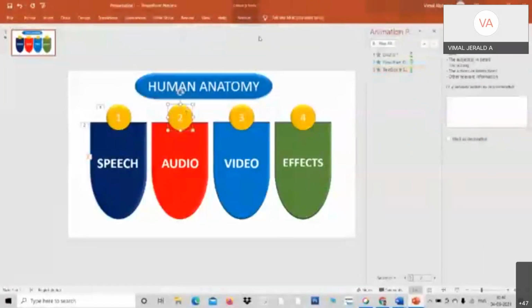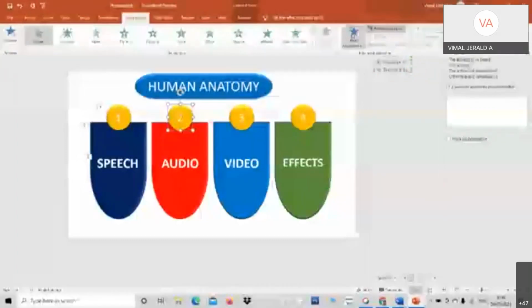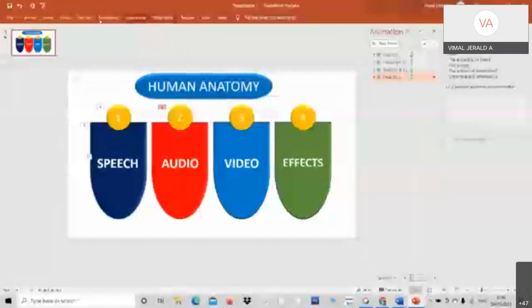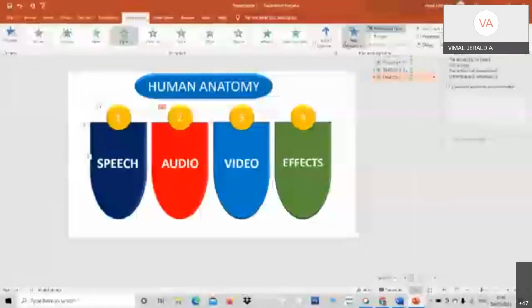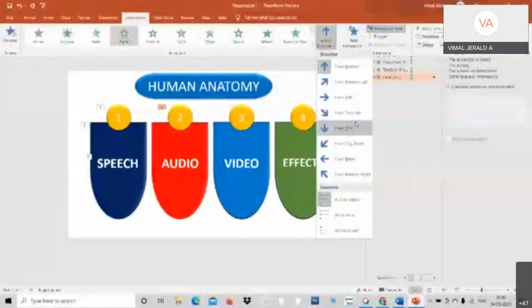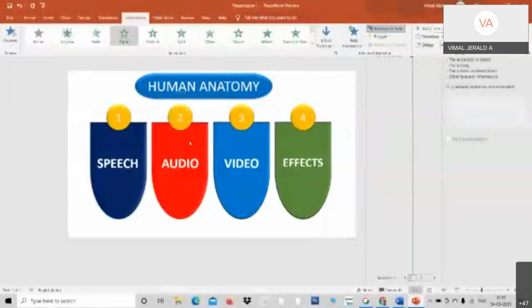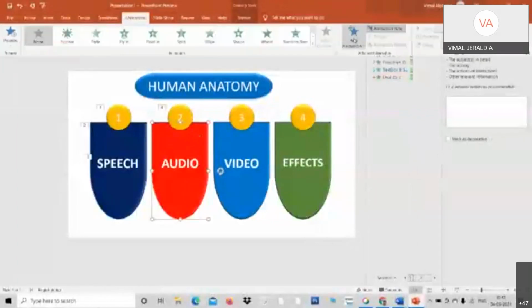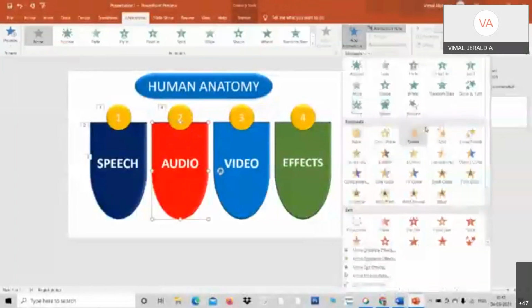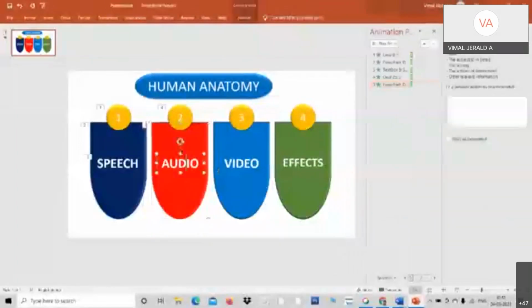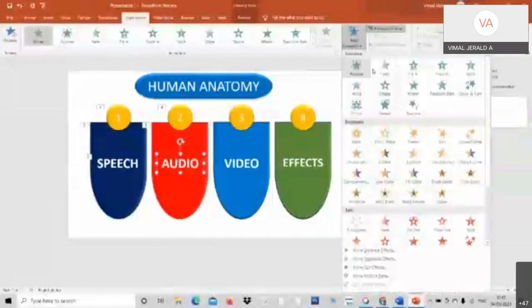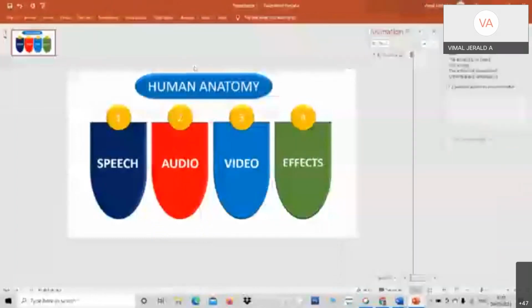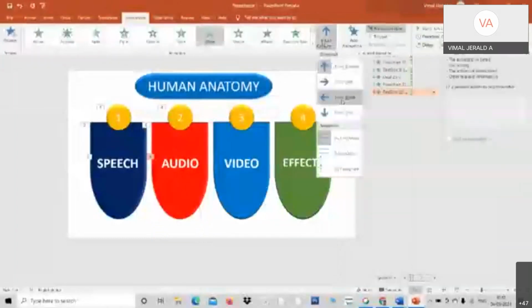For example, this has to come: animation, add animation, fly in. This has to come from the top. So I will have to change the angles. The effect option is here. From the top, it should come. And secondly, from the bottom, it should come. So go to animation, add animation, fly in. From the bottom, it comes. And the text selected, the text has to come. Add animation. The text has to come from the left. See, I just click over animation, take it from the left.